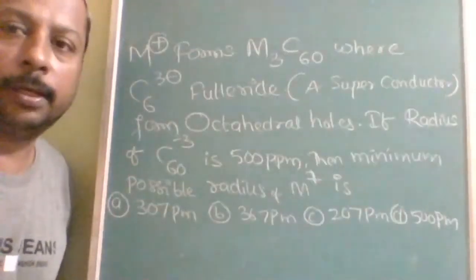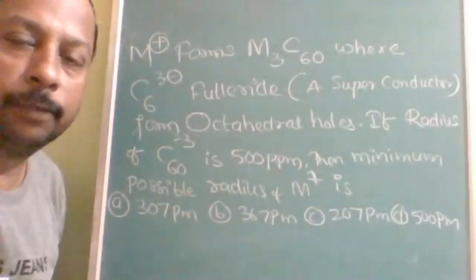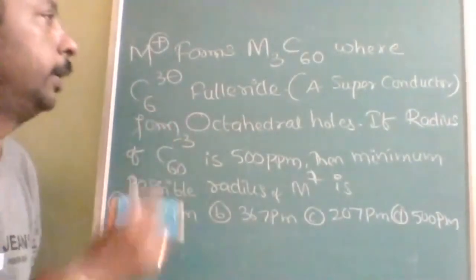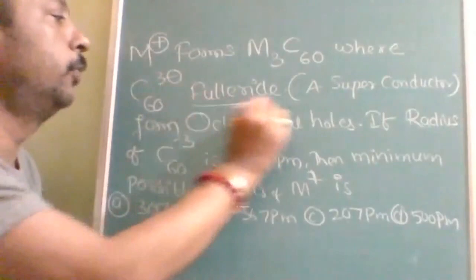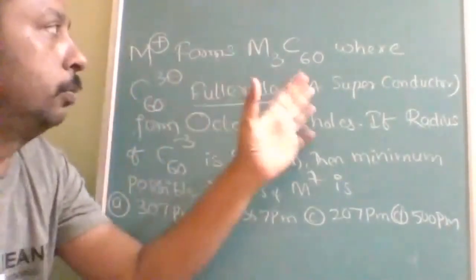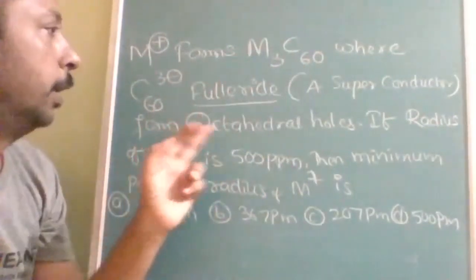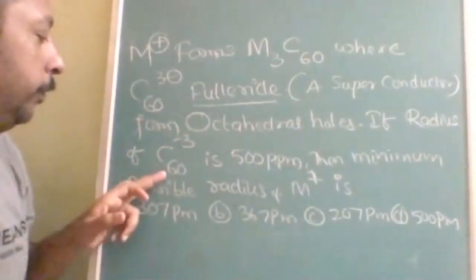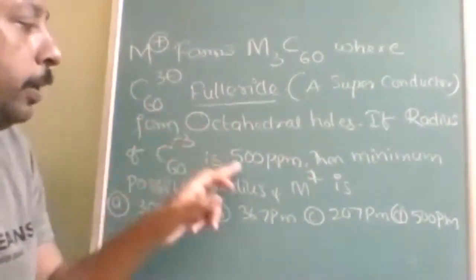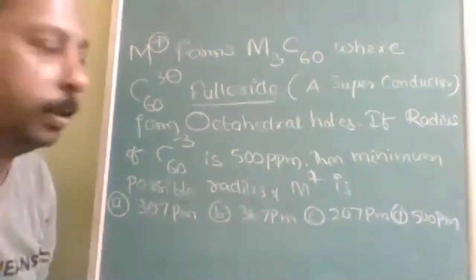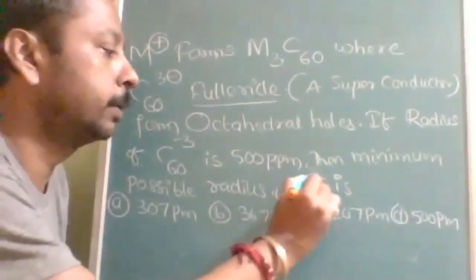Okay, next question. M plus forms M3C60, where C60 3 minus is a fulleride ion, meaning a negative ion, which is a superconductor. If this C60 3 minus forms octahedral holes, and the radius of this fulleride ion is 500 picometer, what is the minimum possible radius of M plus?